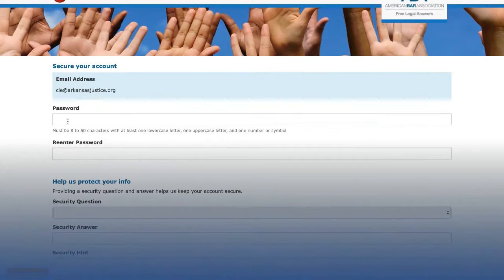Next, you'll be asked to create a password and security question to protect your account. Be sure to use a password you will remember. You will have to log in to post your question and to get your response once an attorney has answered your question.